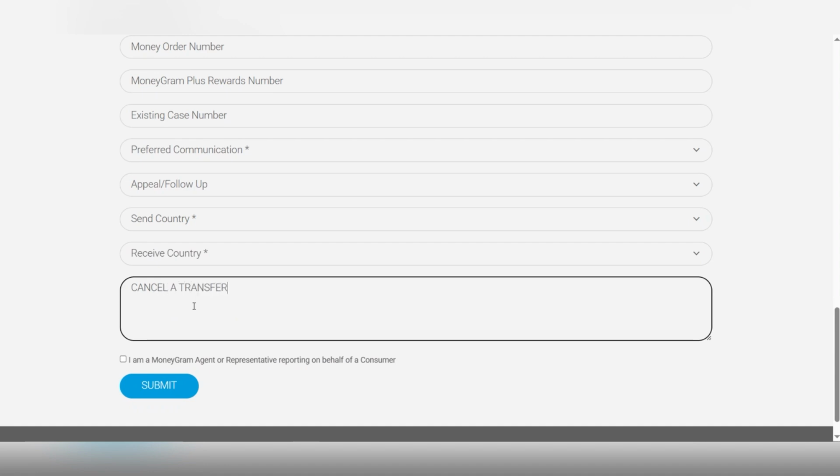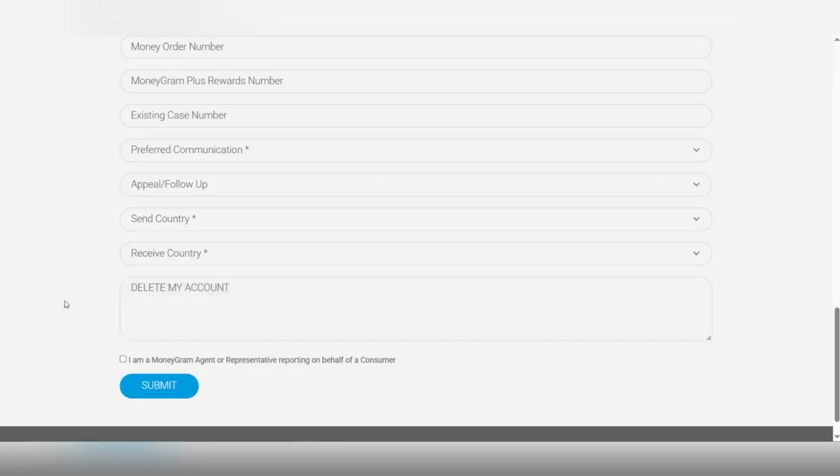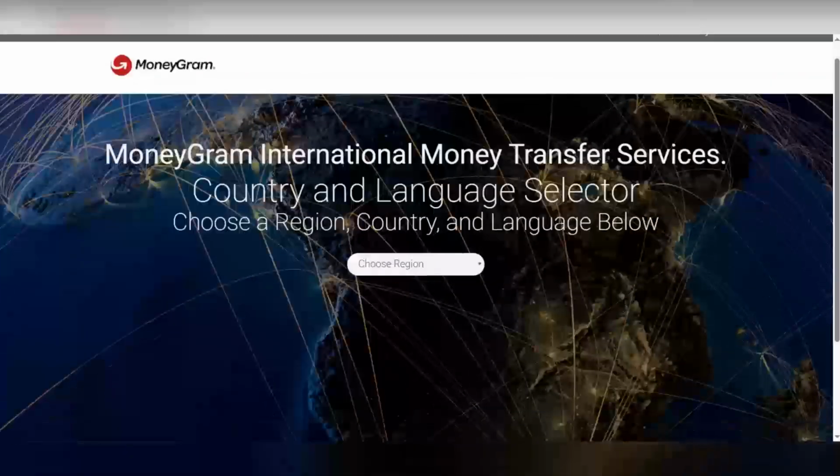Just a note, MoneyGram retains the transaction history for legal and regulatory reasons, so full deletion may not be possible. If you need more assistance, contact MoneyGram customer support directly on their website.